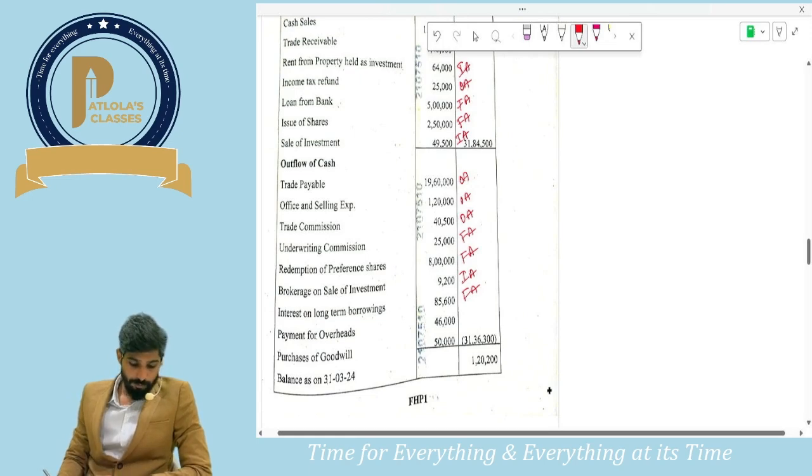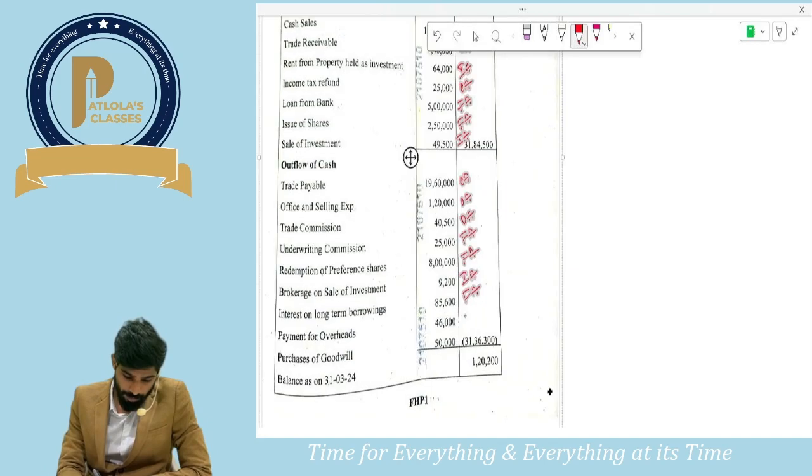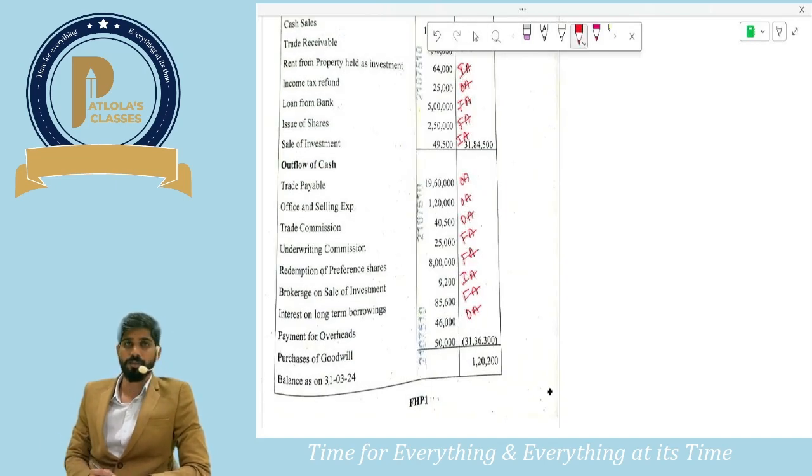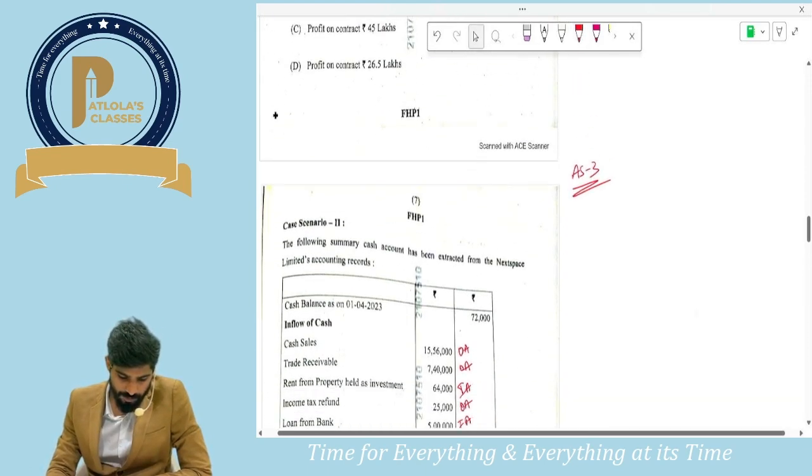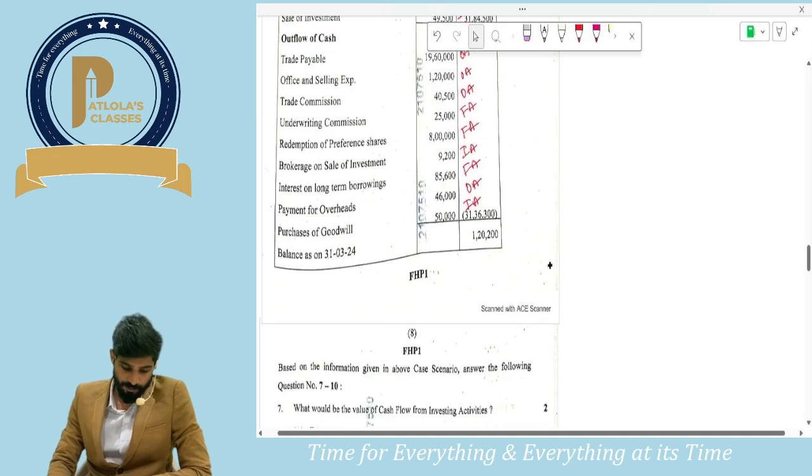Next, payment for overheads. This is an operating activity, guys. I'm not discussing it in detail. This is just for cross checking your answers. Purchase of goodwill. It's an investing activity. Okay, guys, we have classified everything into investing, operating, and financing.